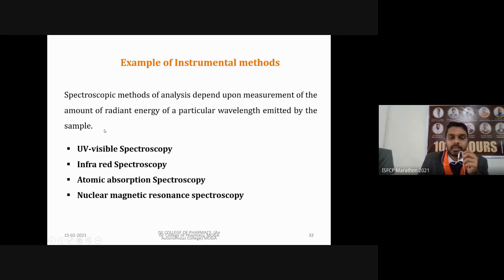So first example, we have UV visible spectroscopy. In this case, we are going to use some UV wavelength rays that will be passed through a sample. Then we can determine how much of that light they are absorbing, and then based on that we can determine concentration of our sample present in the solution.